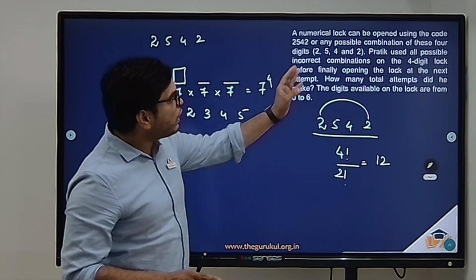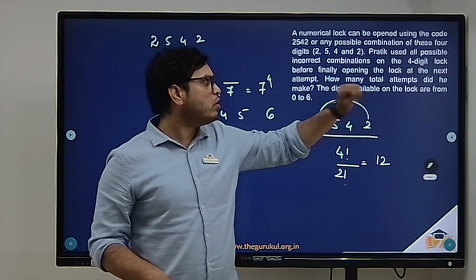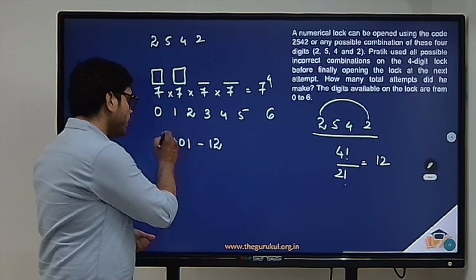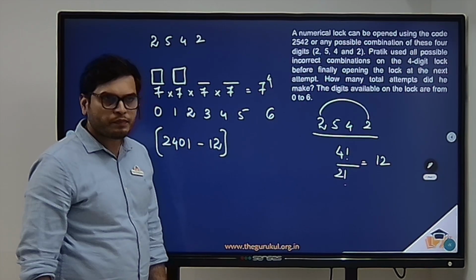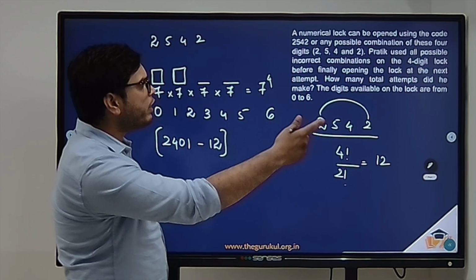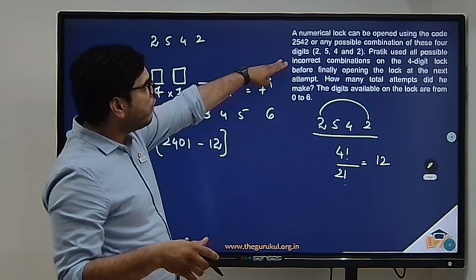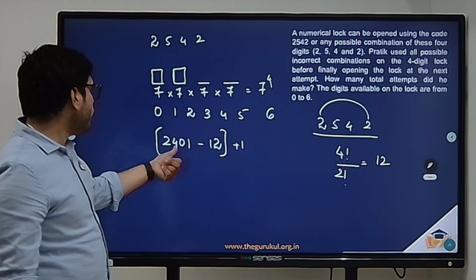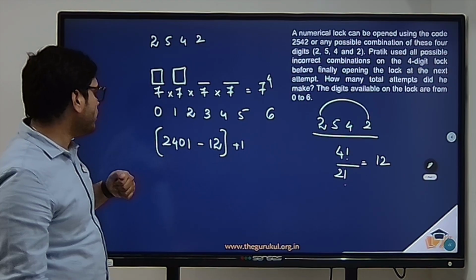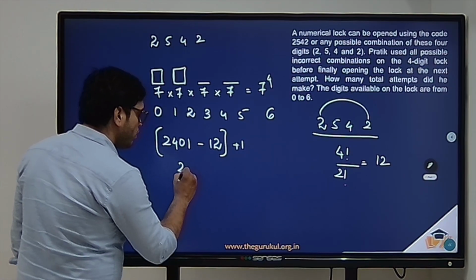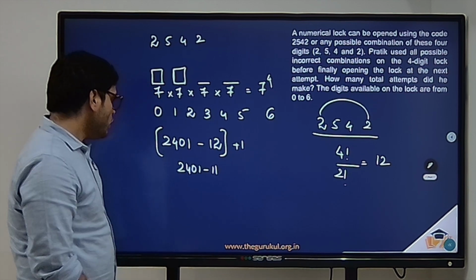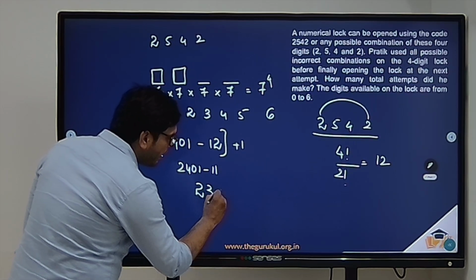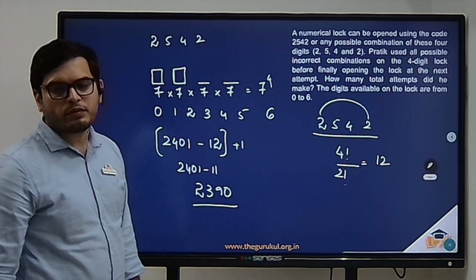Now since it is mentioned that Pratik used all possible incorrect combinations on the 4-digit lock, he would have used 2401 minus 12, right? Now these are his incorrect attempts, right? Then what was asked? How many total attempts did he make so that he was able to open the numerical lock? Plus 1 correct entry, right? So 2401 minus 12 plus 1. So that would be 2401 minus 11. So 2401 minus 1 is 2400, minus 10, 2390 should be the answer for this question.